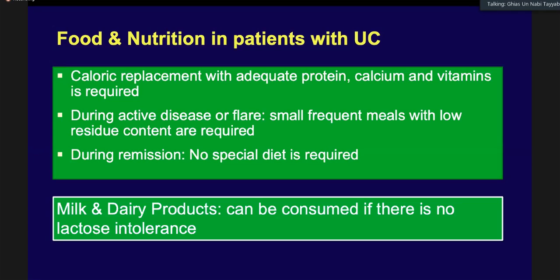And during active disease, it's important that small frequent meals with low residue content but adequate calories are very, very important. And let me remind everyone that most of the high calorie diet, including fats, gets absorbed in the proximal gut. So small frequent meals of any kind can be given to these patients. During remission, there's no special diet in these patients.